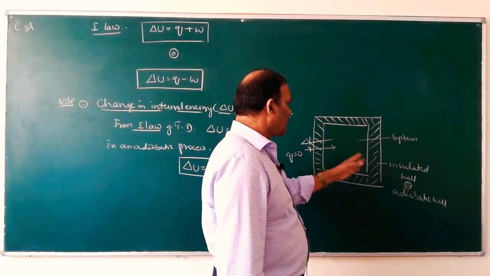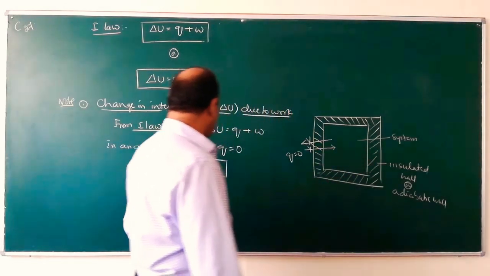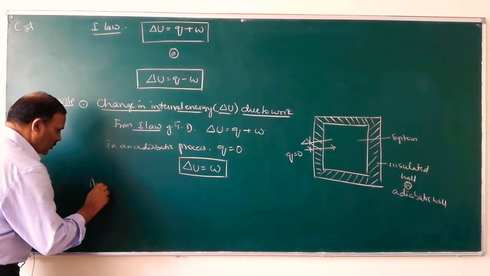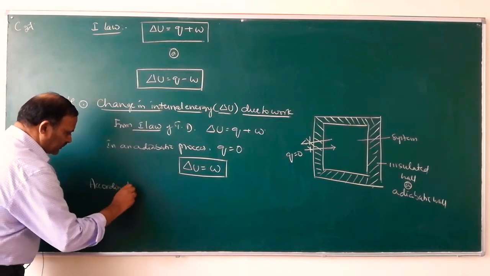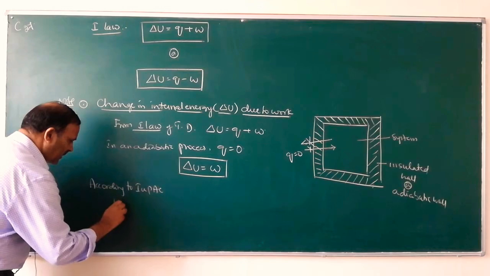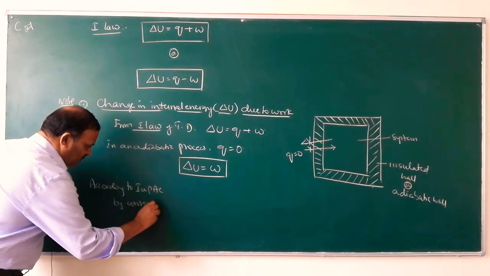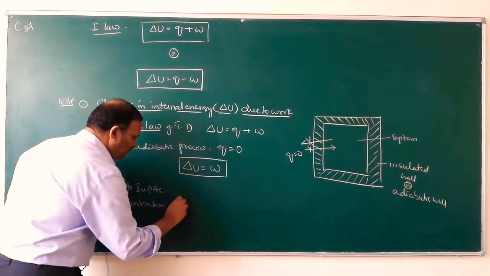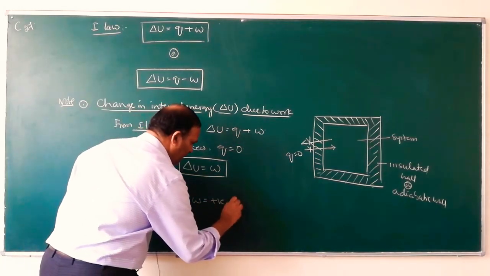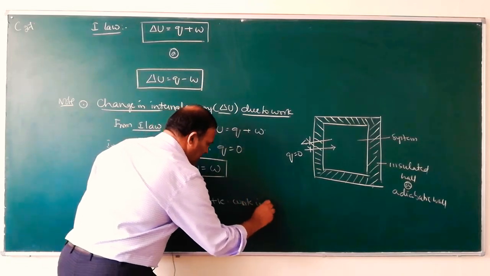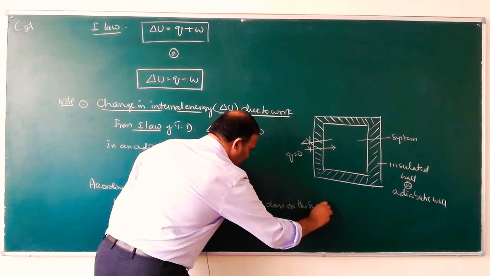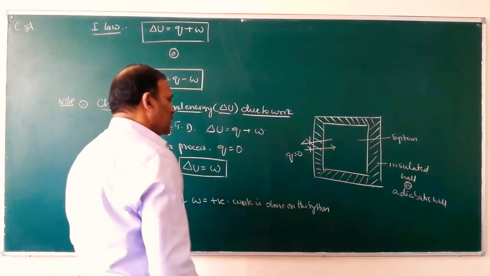If work is done by the system, W is negative. So note, according to the IUPAC convention, if W is positive, work is done on the system.